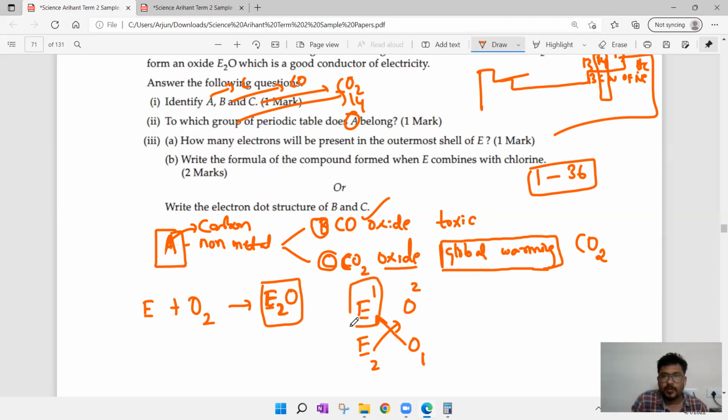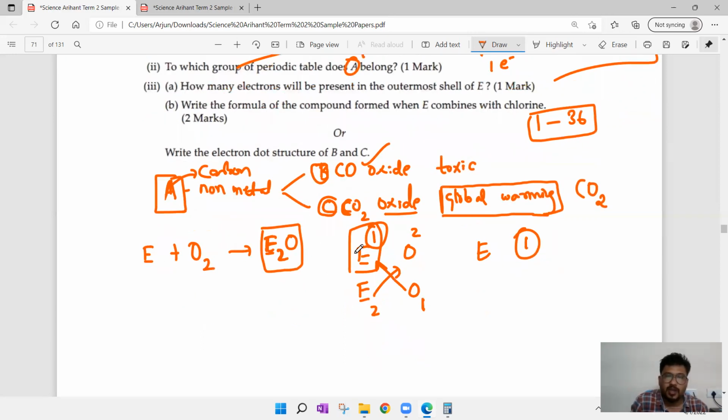So from this what we can infer is that for element E, the outermost electron count is 1. Valence electron is 1. So how many electrons will be present in the outermost shell of E? 1 electron, because its valency is 1. Valency count represents the outermost electron count. Simple. B. Write the formula of the compound formed when E combines with chlorine. From this we got the information that E's valency is 1. He is asking when E combines with chlorine.